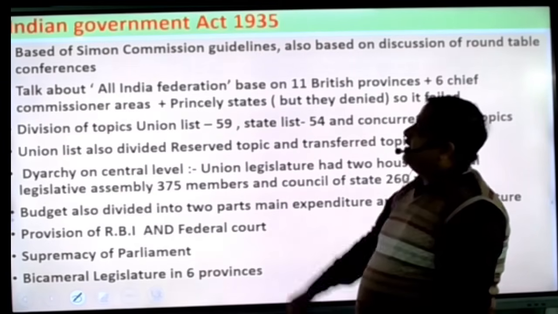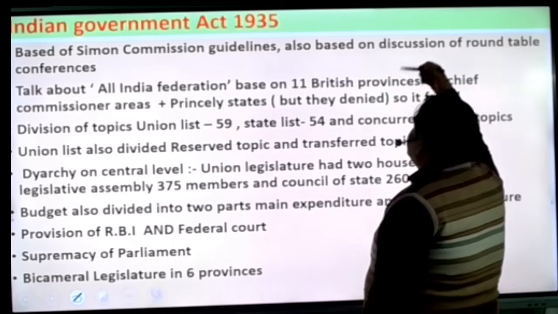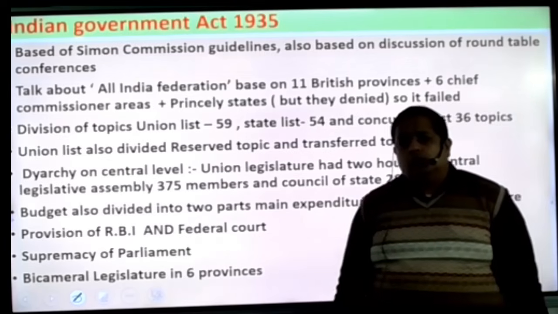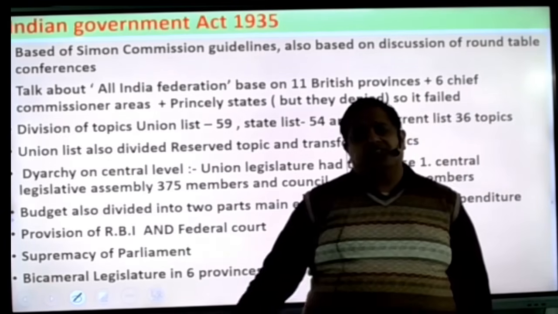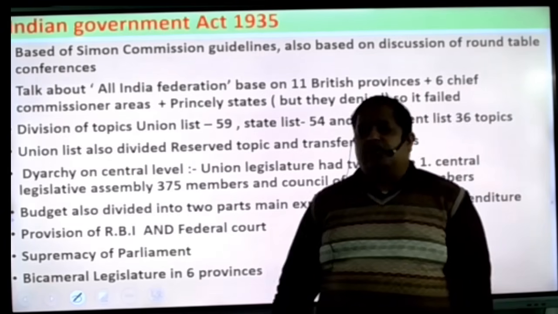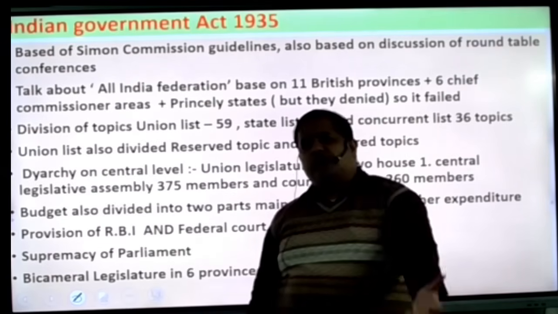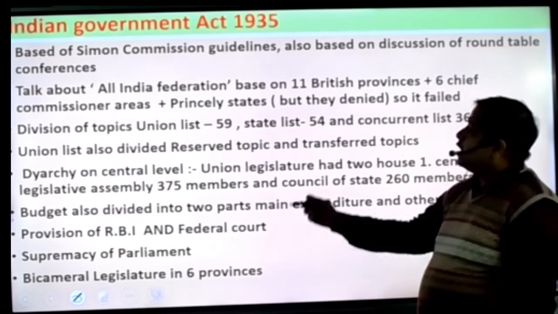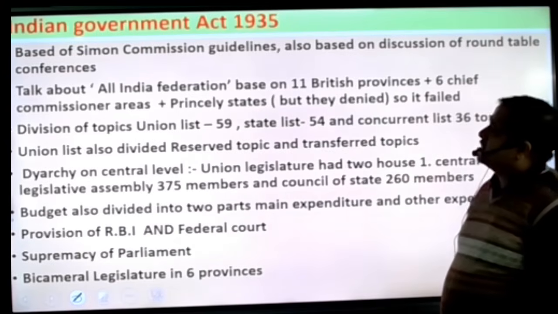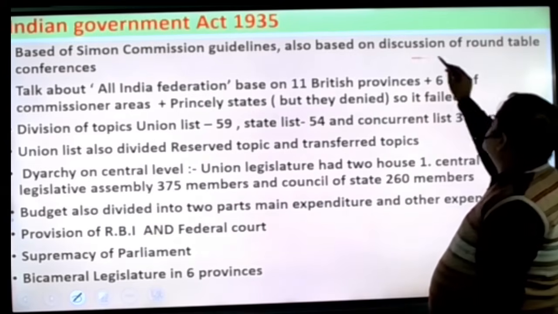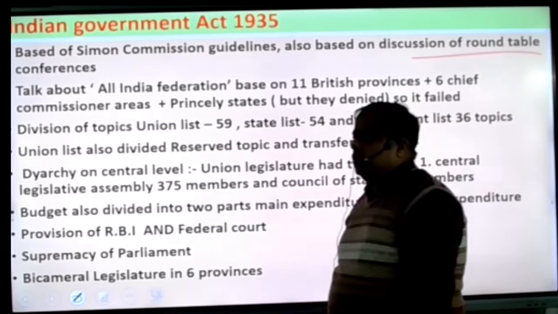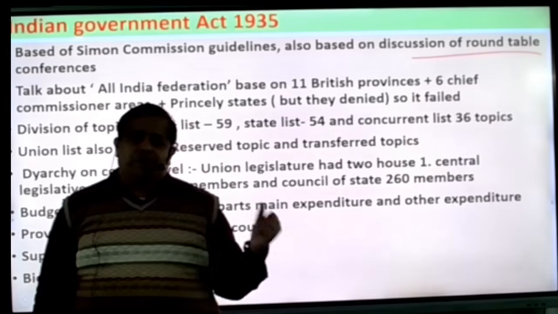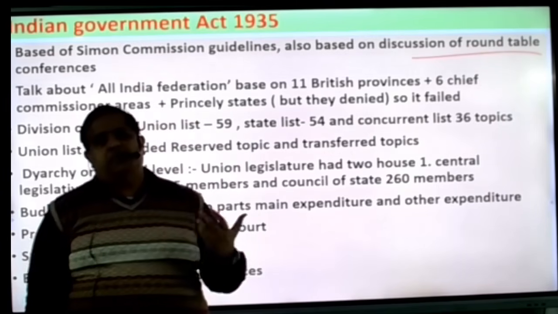Then, beta, the Indian Government Act 1935. Beta, if we talk about the modern Indian Constitution, our constitution has more than 285 articles which belong to the Indian Government Act. So most of our constitution is inspired from the Indian Government Act, based on the suggestion of Simon Commission guidelines and the discussion in the round table conferences. So this act is based on two things: first, the discussion of the round table conference, and second, the Simon Commission guidelines.